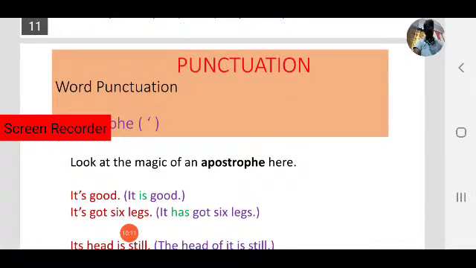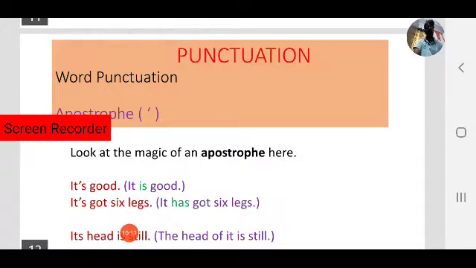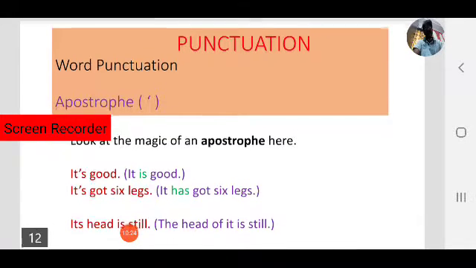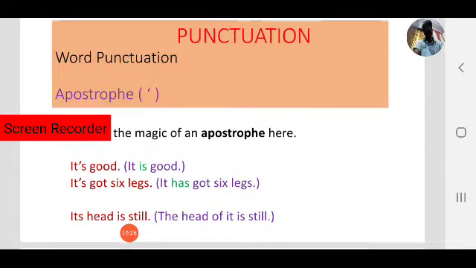Next one, here it is. Look at the magic of the apostrophe. Here we can find these three examples. The meaning is different in each sentence. For example, it's good. What is the long form? Observe the apostrophe in these three sentences.